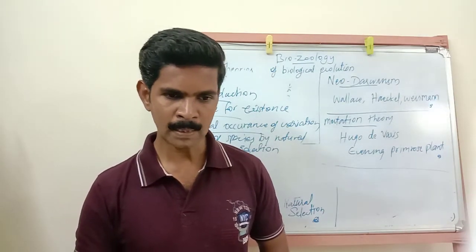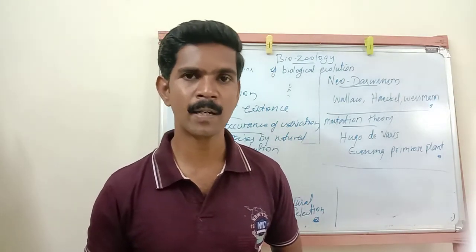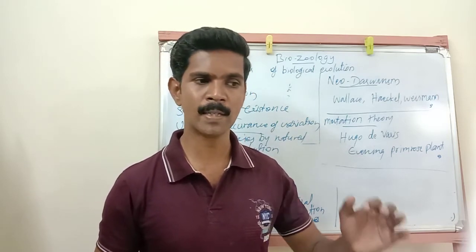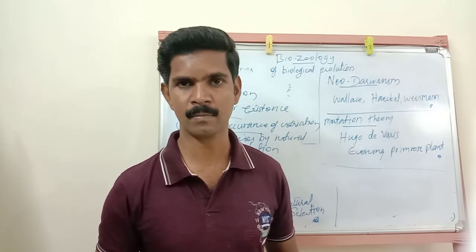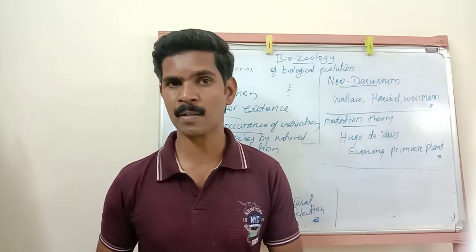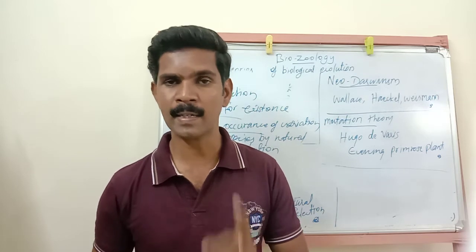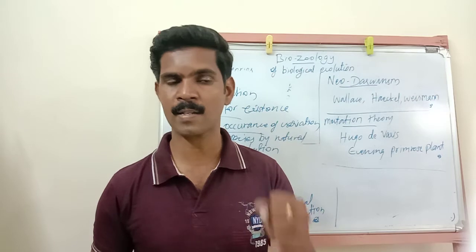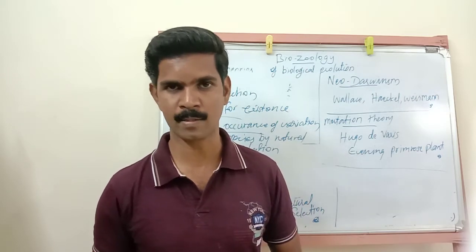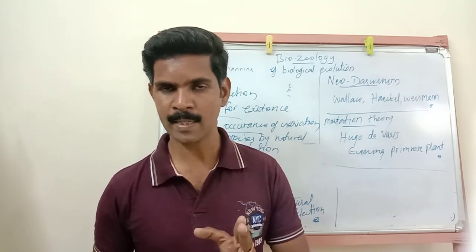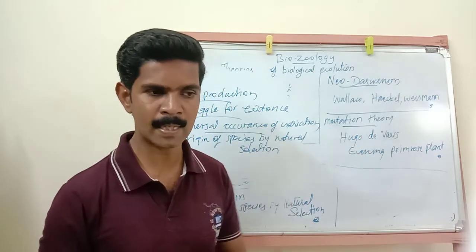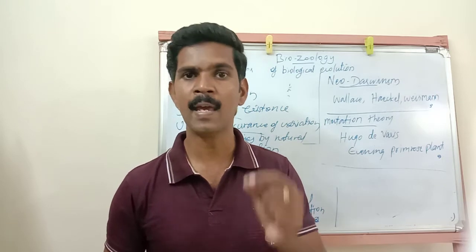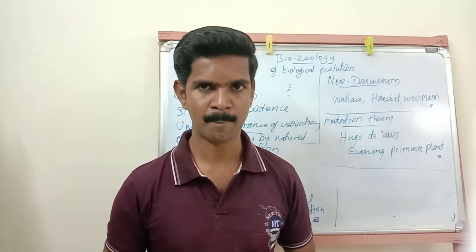The second one is that he explained the survival of the fittest. That means only the fittest organisms can live in the world, on the earth. But he didn't explain the arrival of the fittest, that means how this fittest organism arrived. He didn't explain this fact. So the second objection is that he explained the survival of the fittest, but not the arrival of the fittest.